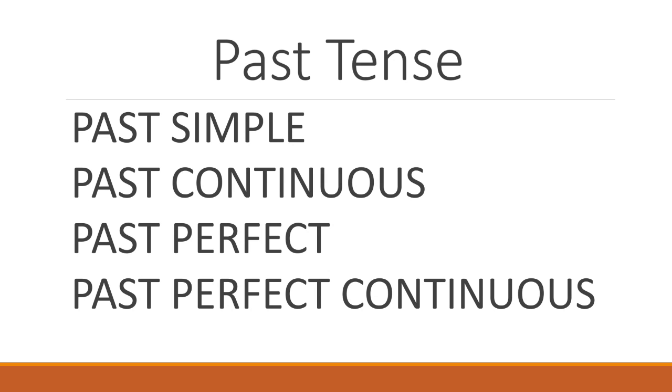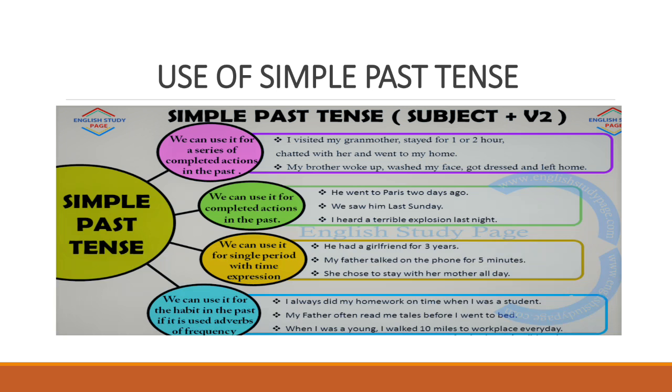In the past tense we have four different kinds. One is simple past, the other ones are past continuous, past perfect and past perfect continuous. So let's get started and see the uses of simple past tense. The simple past tense is used when we are talking about things that just have happened or the action that is over and has no effect right now.